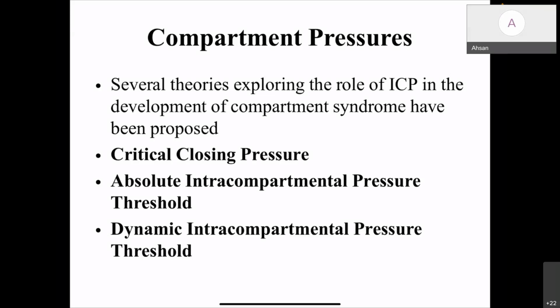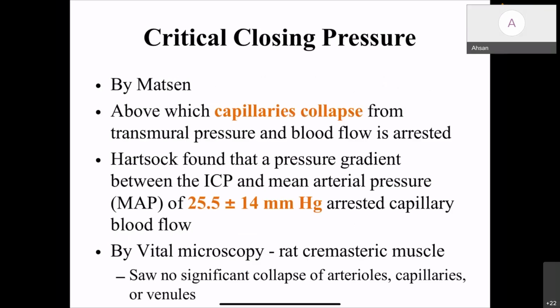The compartment pressures. Several theories exploring the role of intracompartmental pressure in the development of compartment syndrome have been proposed. We'll look into these theories in detail. Critical closing pressure was described by Burton, above which the capillaries will collapse from transmural pressure, and blood flow is arrested. Hargens found that a pressure gradient between ICP and mean arterial pressure of 25.5 arrests the capillary blood flow. But a vital microscopic study of rat cremasteric muscle saw no significant collapse of arterioles, capillaries or venules.